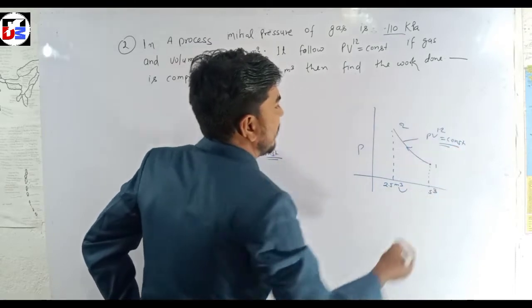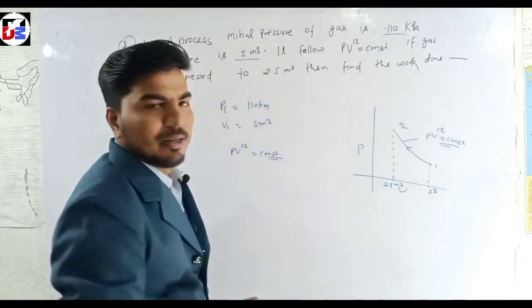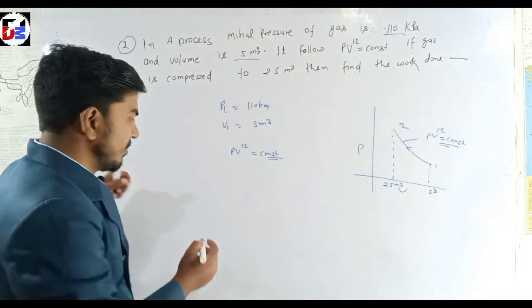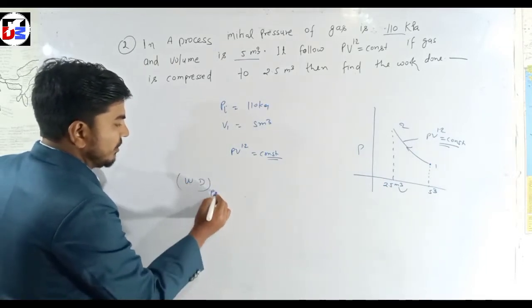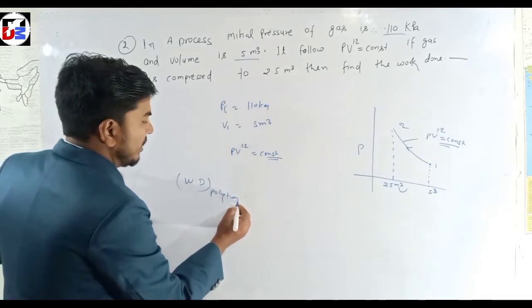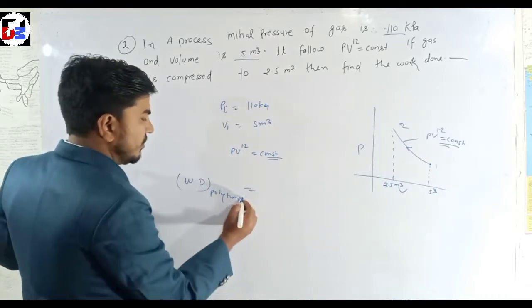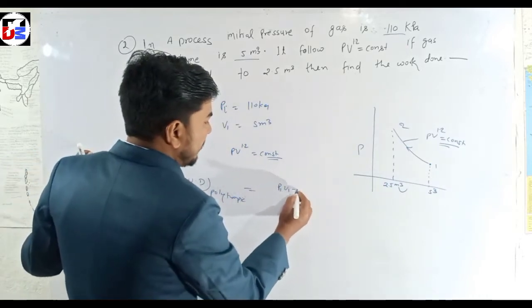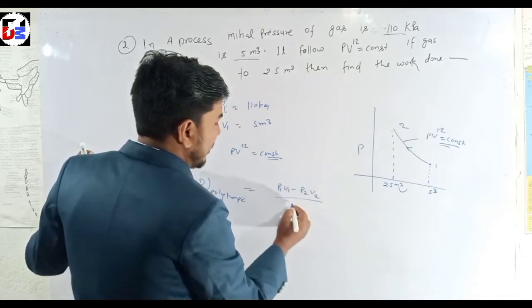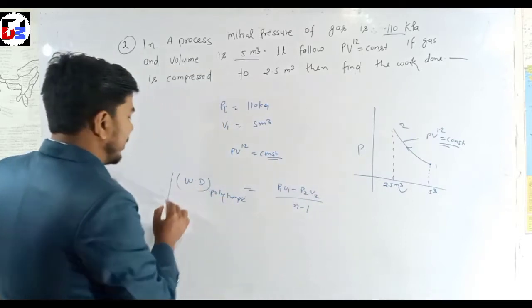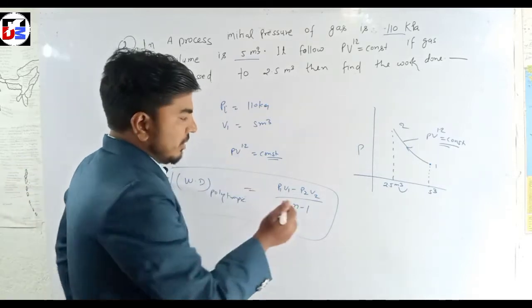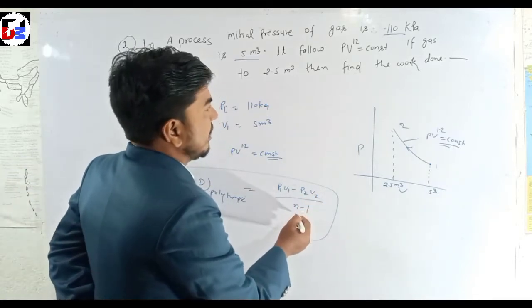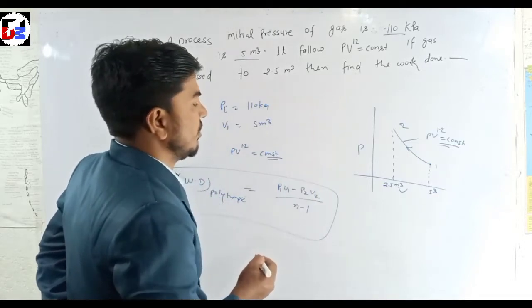This is a polytropic process. For a polytropic process we know the work done is (P1 V1 minus P2 V2) upon (n minus 1), where we know P1 V1 and need to find P2 V2, and n is given as 1.2.